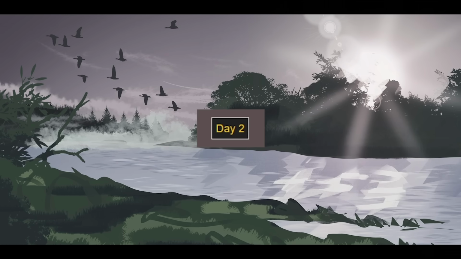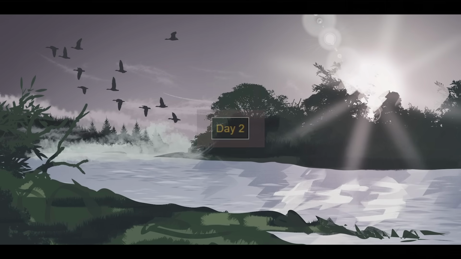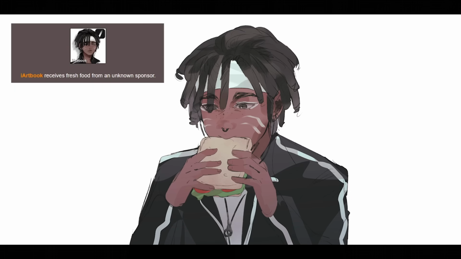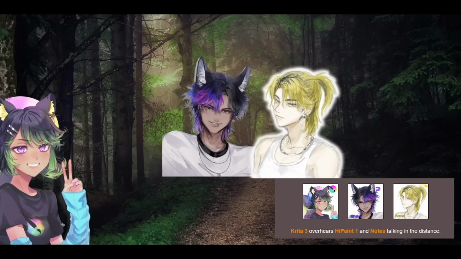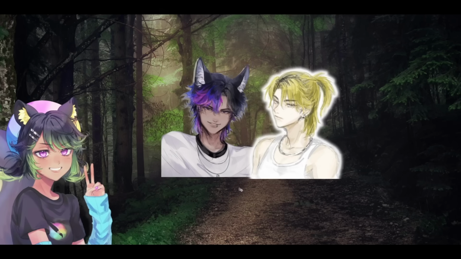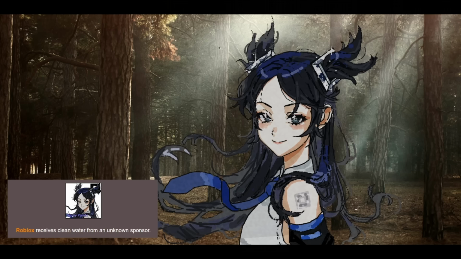Morning light spews across the arena. The tributes can feel the hunger and thirst growing in their mouths. iArtBook receives fresh food from an unknown sponsor. Krita goes hunting. Krita overhears High Paint and Notes talking in the distance. They are developing a plan to kill someone. Roblox receives clean water from an unknown sponsor.